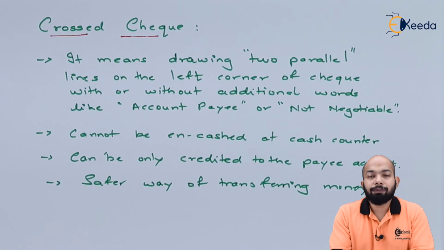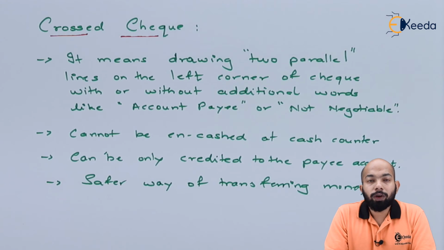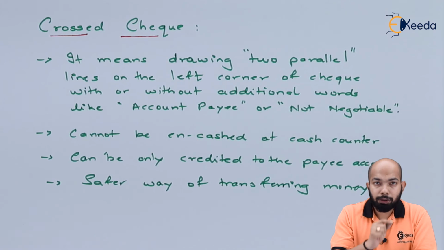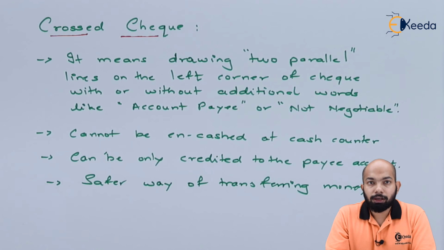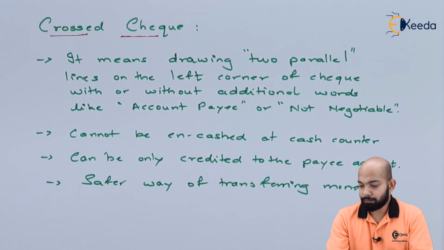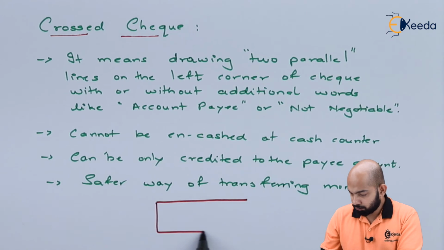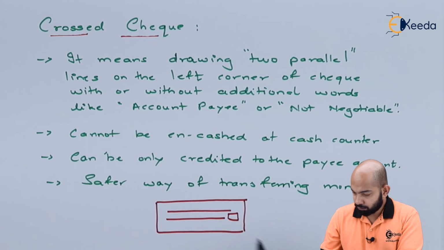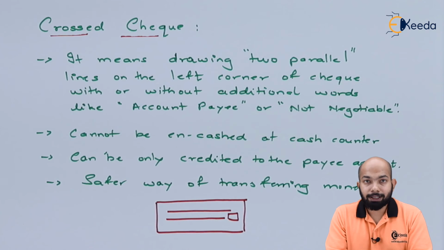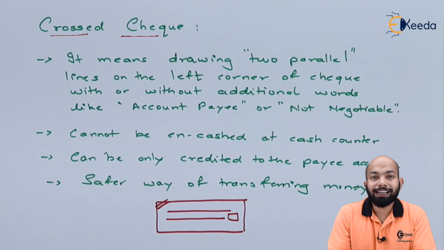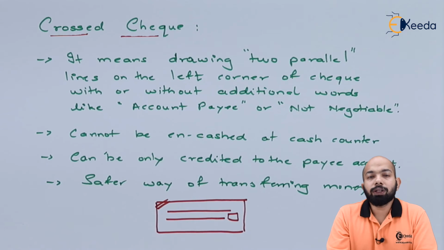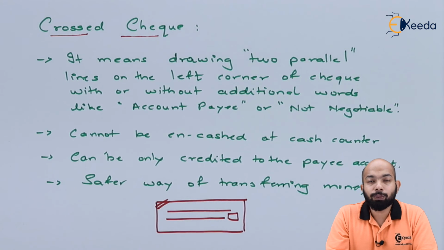The third kind of check that we have is the crossed check. Whenever there are two parallel lines on the top left hand side of the check, I'll give you a specimen of check and show where it is mentioned. If this is your check, on the top left hand side, if there are two parallel lines, with or without wordings inside it like account payee or non-negotiable, such checks are known as crossed checks.